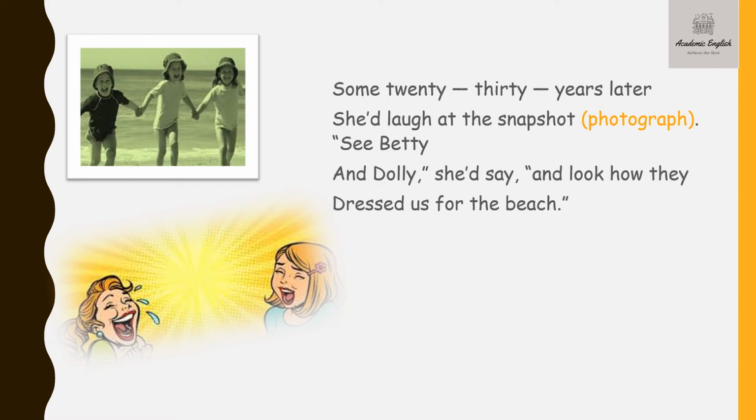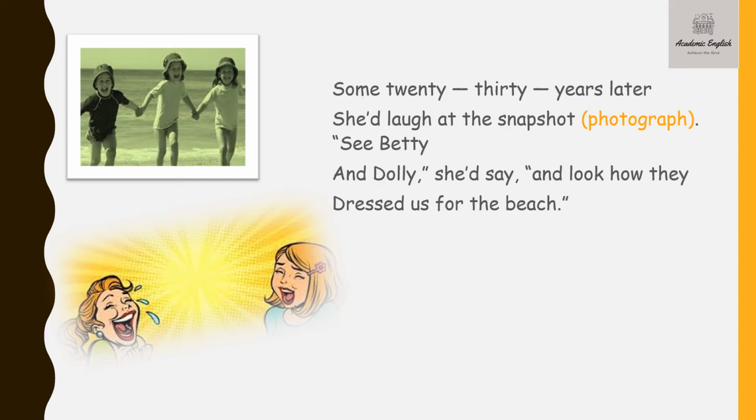"She" here means her mother. Her mother used to laugh at the snapshot, and snapshot here means photograph. Her mother used to look at the snapshot after 20, 30 years, and what did she say? "See Betty and Dolly, she would say, and look how they dressed us for the beach."